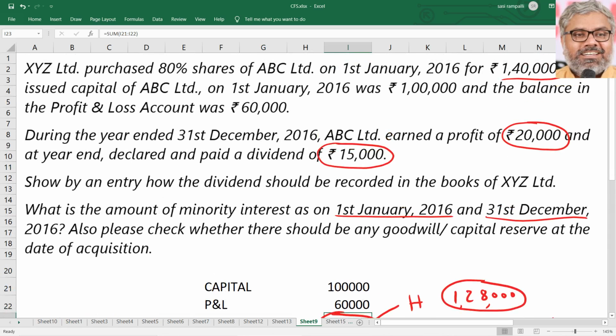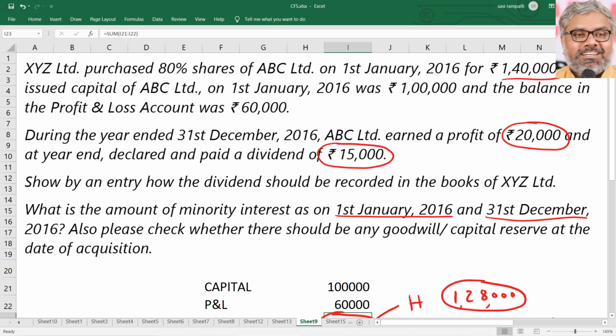And in certain questions, the dividend might be paid partly out of pre-acquisition profits and partly out of post-acquisition profits. That is also possible. Then what we have to do is split them into pre and post-acquisition dividends using time basis. That is the best way rather than taking any other assumptions. Practically, the best way of dividing the pre and post-acquisition dividend is time basis.